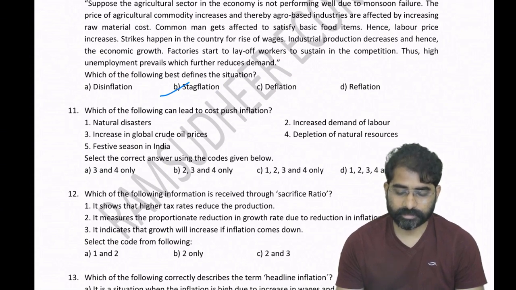Inflation plus unemployment, stagflation. Okay, so that's it. Go to the 11th question.